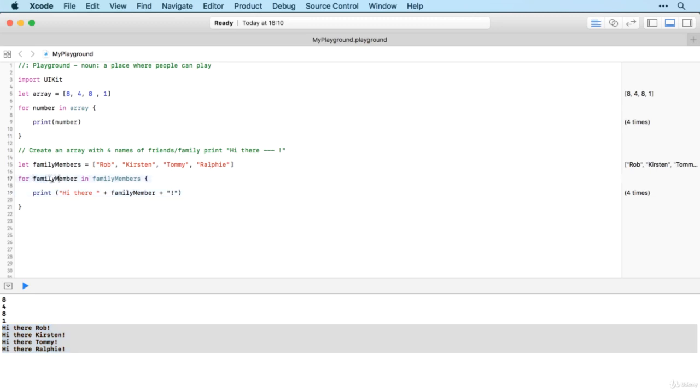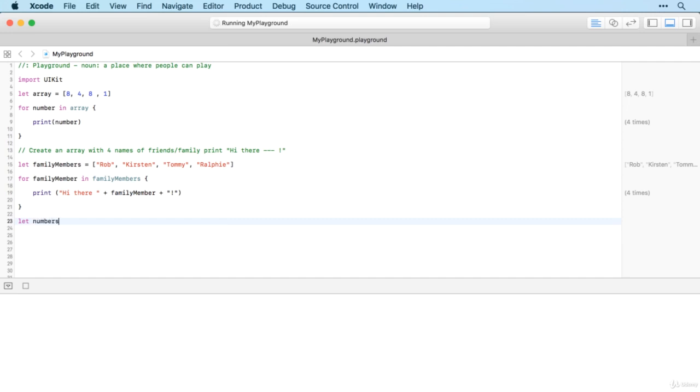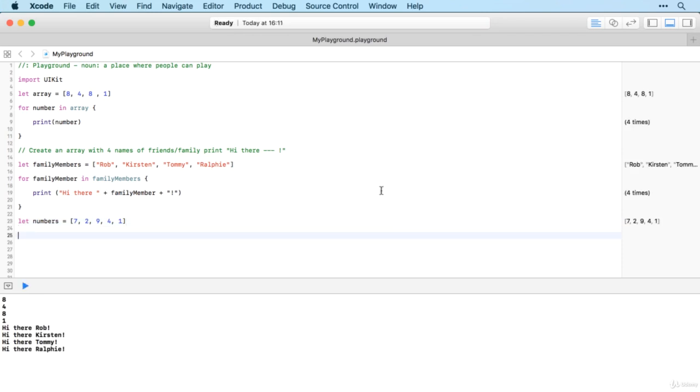Just changing the family member variable won't actually affect the array because this has just been extracted from the array. It's not actually part of the original array. So let's say again we've got an array of random numbers. So I'll just call them numbers this time. There we go. And as before, let's say we want to add 1 to each of those numbers. This time we need to use a slightly more complicated for loop.